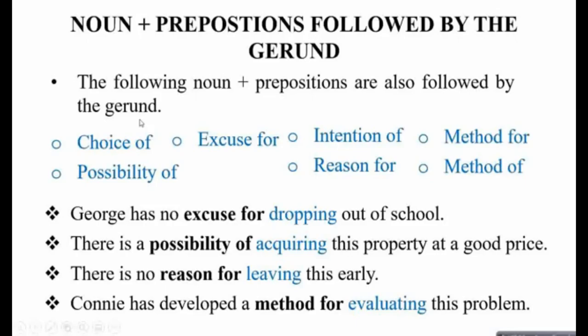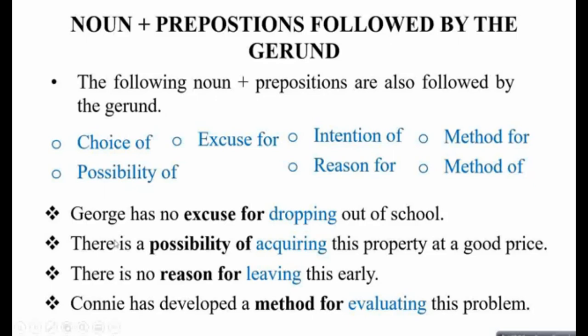So look at the example of those noun preposition combination जिनके बाद आने वाला verb must always be in the gerund form. So this include choice of, excuse for, intention of, method for, possibility of, reason for, method of. So in noun preposition combinations के बाद आने वाला verb भी gerund form में ही होगा. तो example देख लेते हैं.